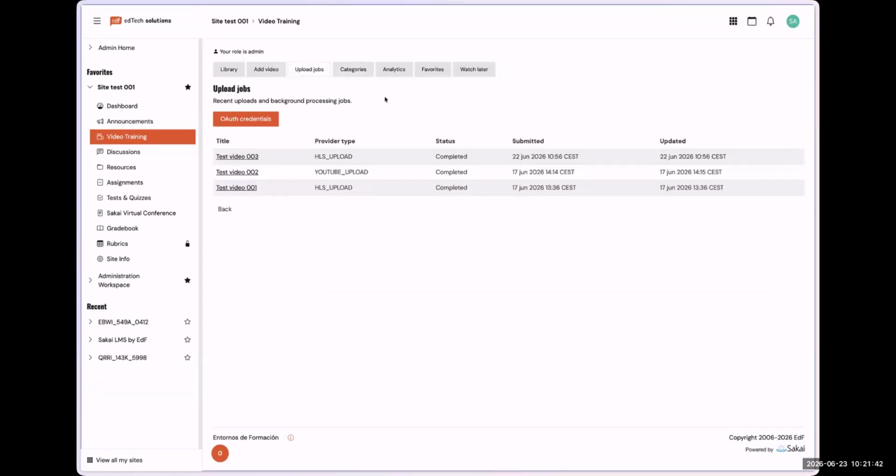Also, we do have the upload jobs because we do have different background jobs that can maybe refresh the video metadata from YouTube. Maybe we have deleted a YouTube video in the video training tool, so that will refresh the video information. Or maybe we want to do the HLS integration. So maybe we want to change the video resolution. So in that case, we do have a job that creates the HLS background job, right?